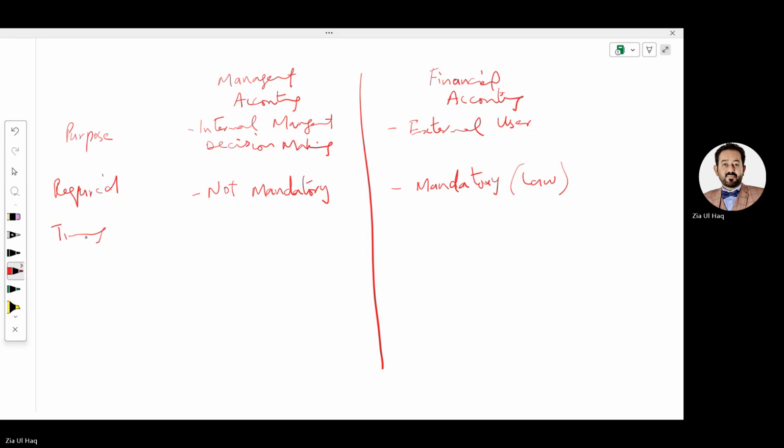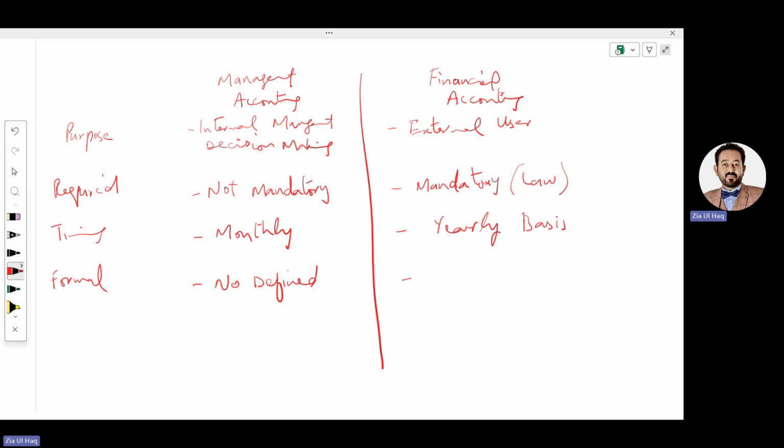Timing. Management accounts are prepared on a monthly basis, while financial statements are prepared on a yearly basis. Format. There is no defined format for a management account. It is up to management how they prepare it.